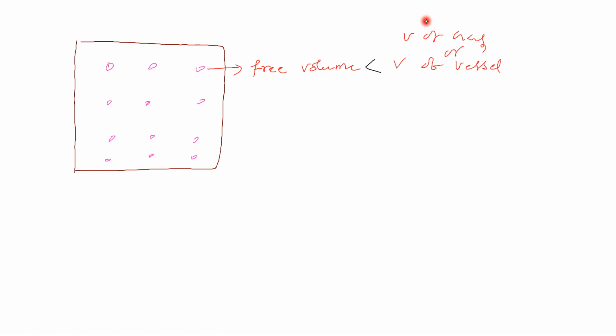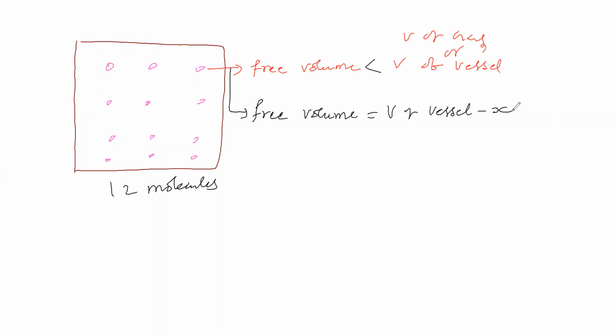Now, here how many molecules are there? We will count 3, 6, 9, 12. We are assuming that 12 molecules are present in this gas. Now free volume available to this molecule is equal to volume of vessel minus x.